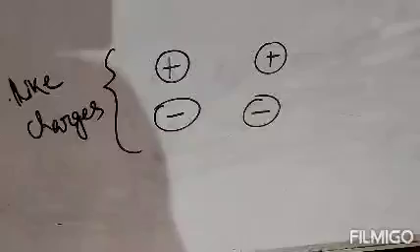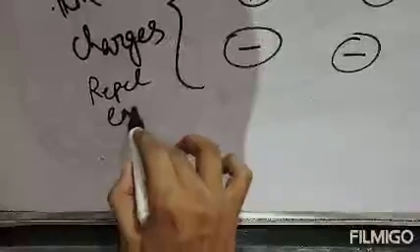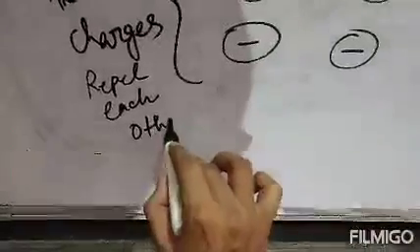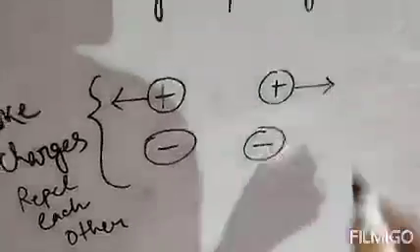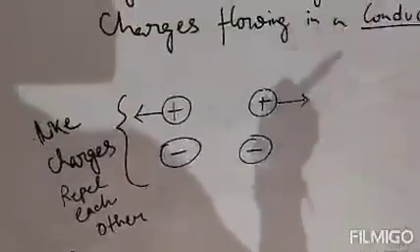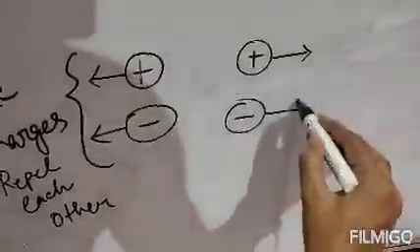They are called like charges, and like charges always repel each other. That means if you put two like charges very close together, they will repel each other. Clear? So these are like charges.